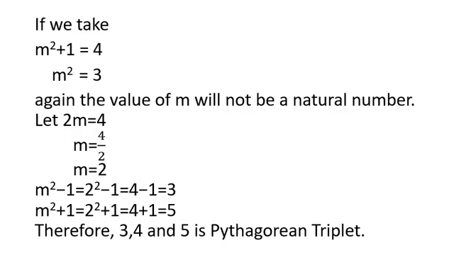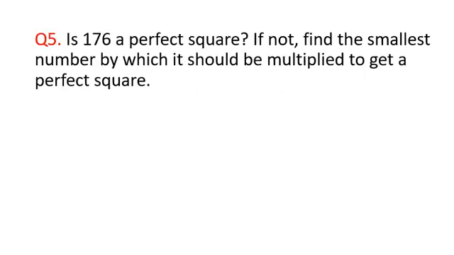Then I need to put the value of m in all the three members. So m square minus 1 will be 2 square minus 1, that will be 4 minus 1 is equal to 3. Likewise if I put m is equal to 2 in the m square plus 1 member, then I will be getting 5. So 3, 4 and 5 is the Pythagorean triplet.